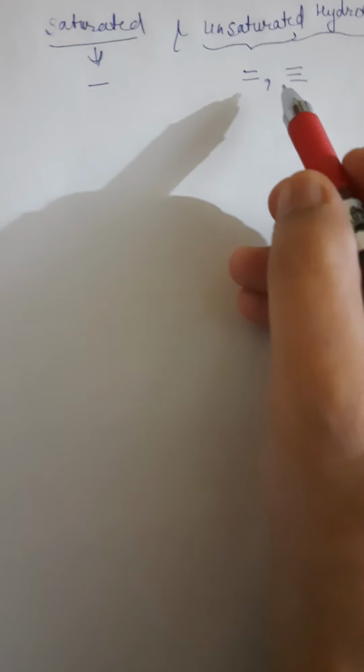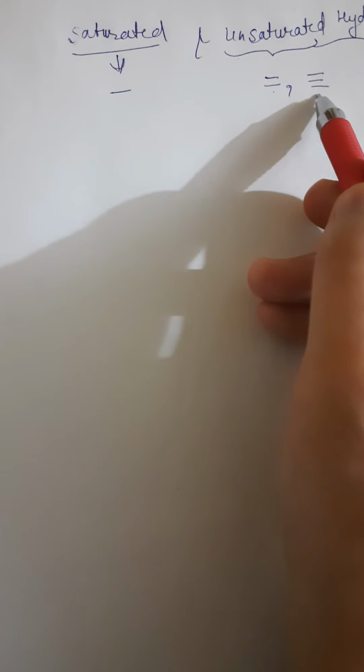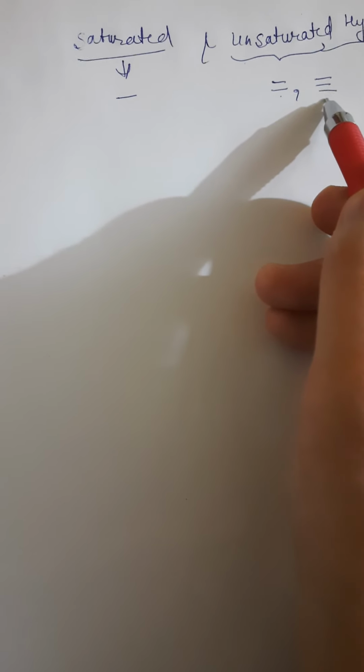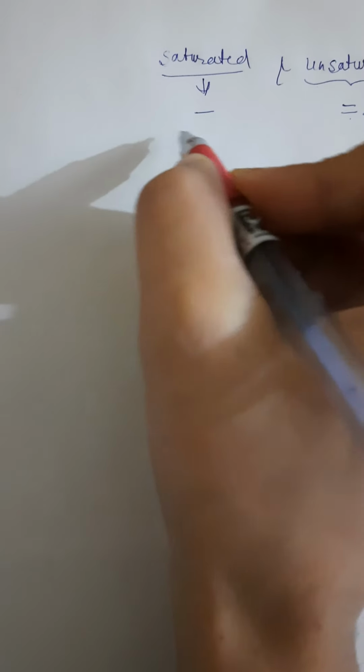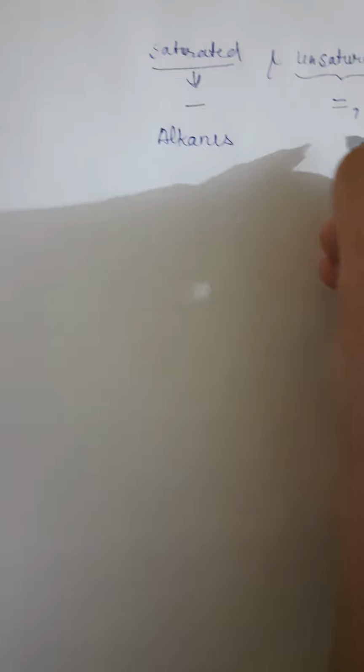There may be the presence of either one or both, that is double bond or triple bond, in the chain. Clear? We call saturated hydrocarbons alkanes and unsaturated hydrocarbons alkenes and alkynes.